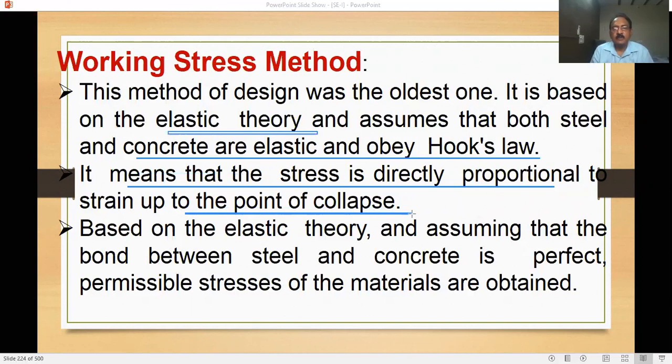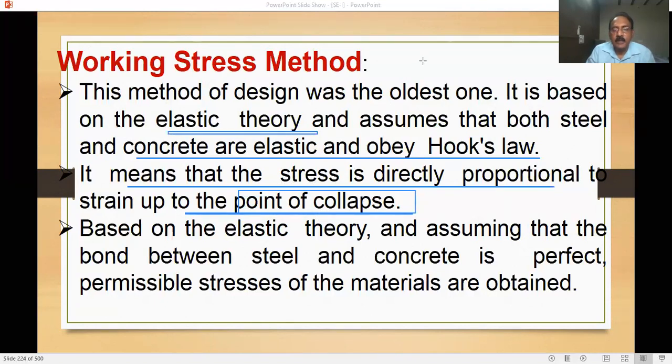So what is the working stress method? It is based on elastic theory and assumes that both steel and concrete are elastic and obey Hooke's law. What does that mean? It means that stress is directly proportional to strain up to the point of collapse. See, up to the point of collapse. So before failure occurs, up to that point, it holds good.